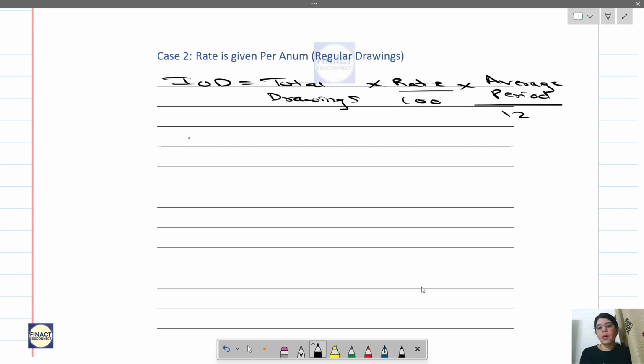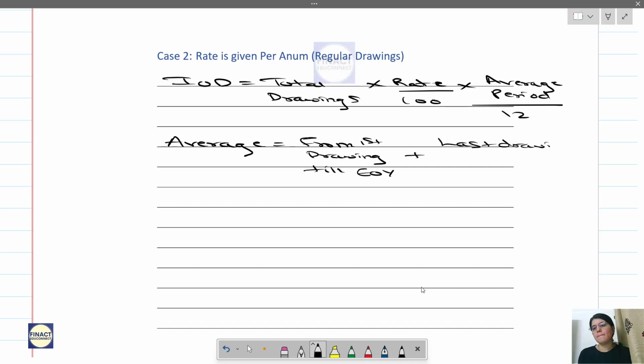The average period formula we have already seen: from first drawing till end of year, EOY, plus last drawing till end of year, divided by 2.